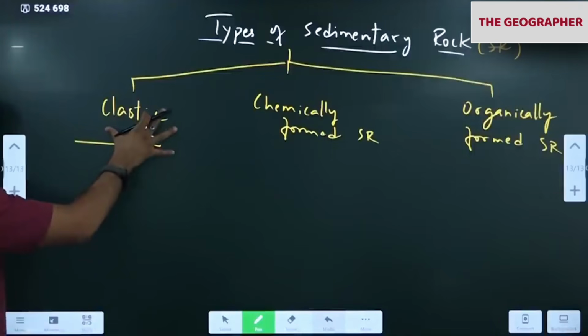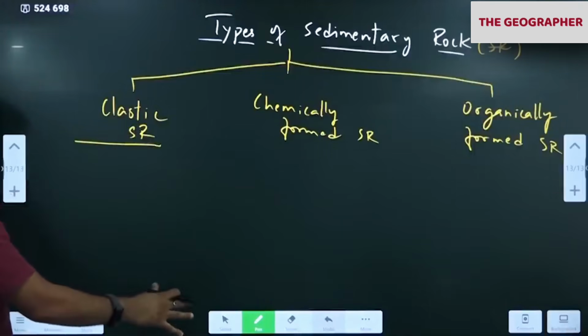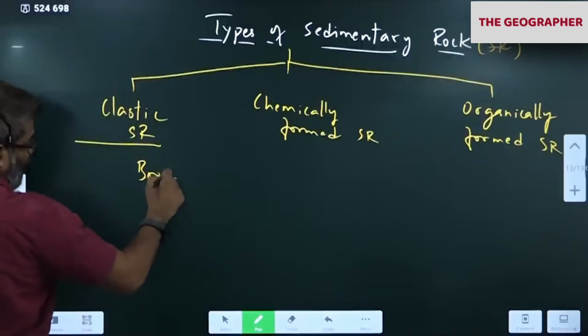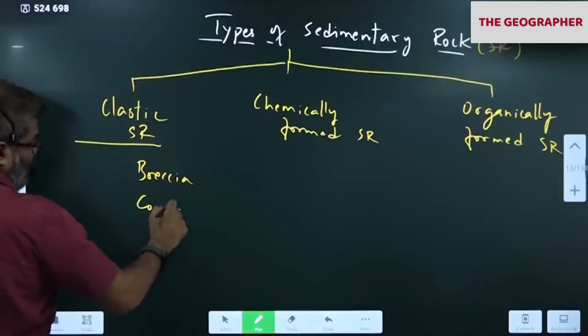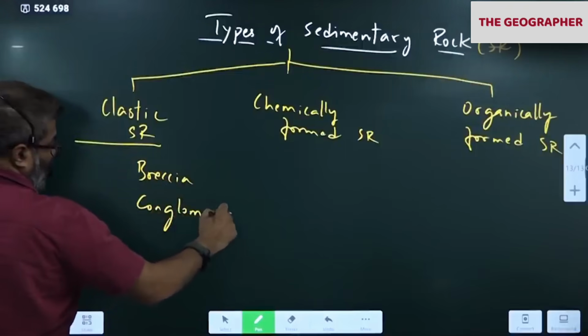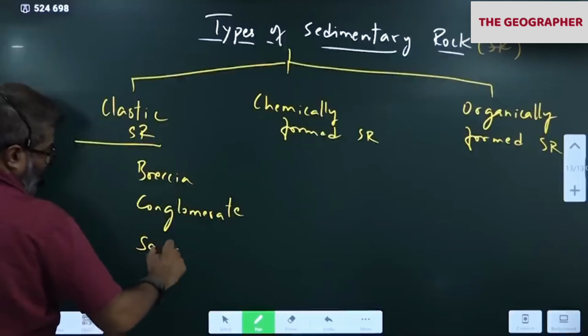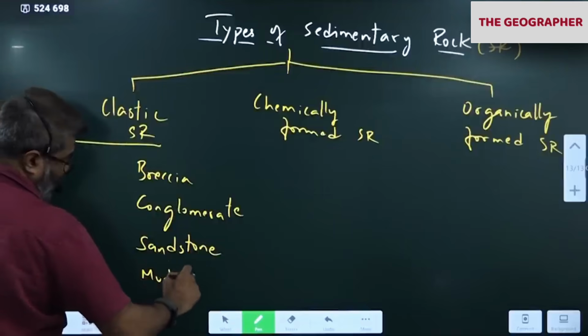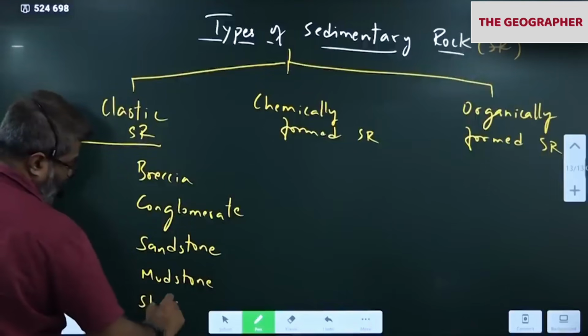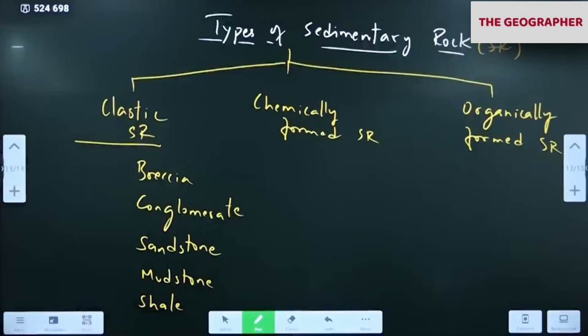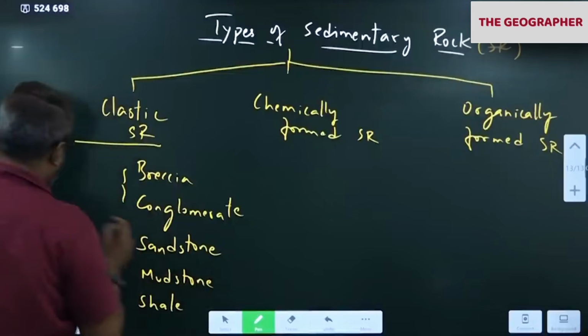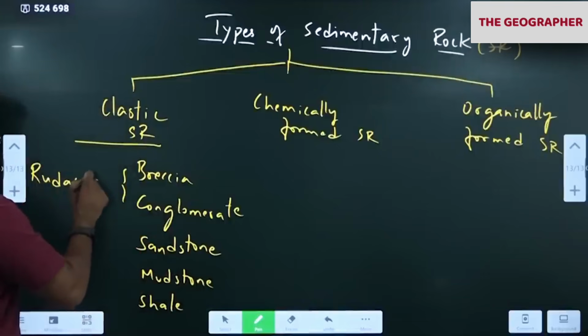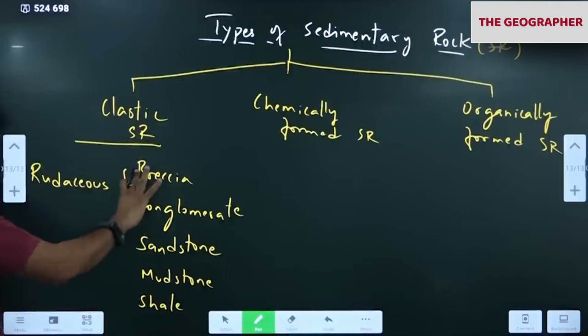Okay, so we have classified this into different types. First, you write breccia, for example breccia, conglomerate, sandstone, mudstone, shale. These contain pebbles, small pebbles, so they are called rudaceous sedimentary rock.